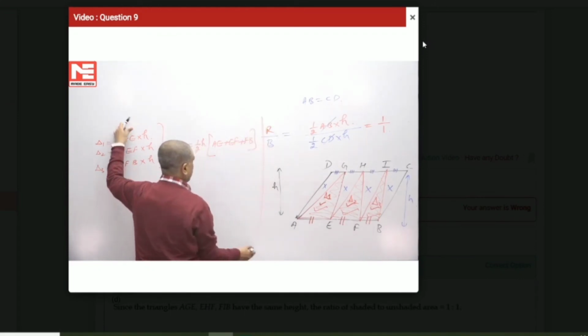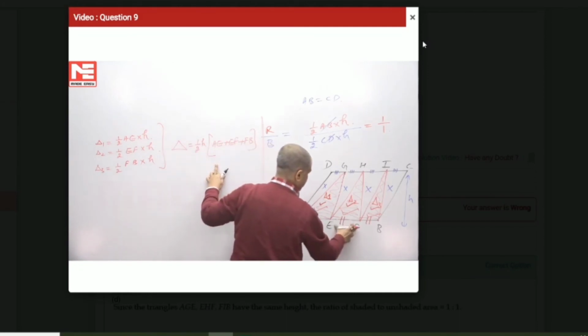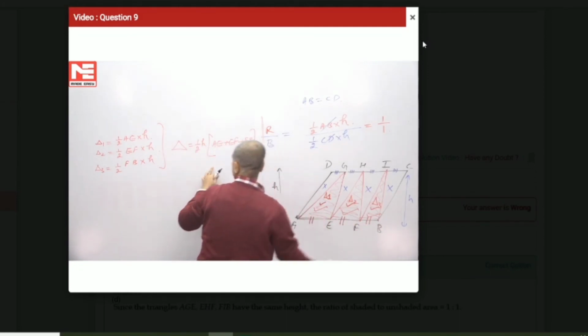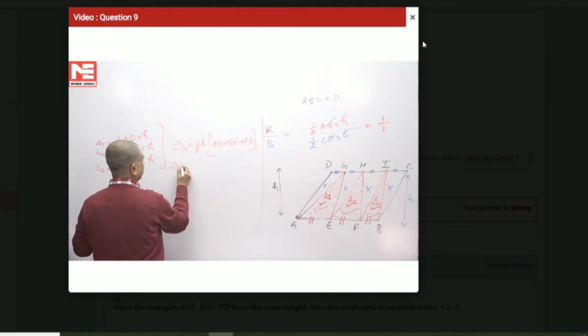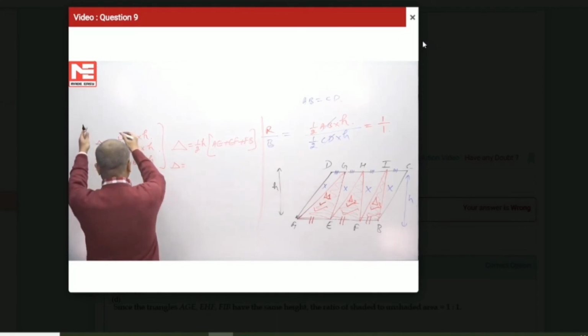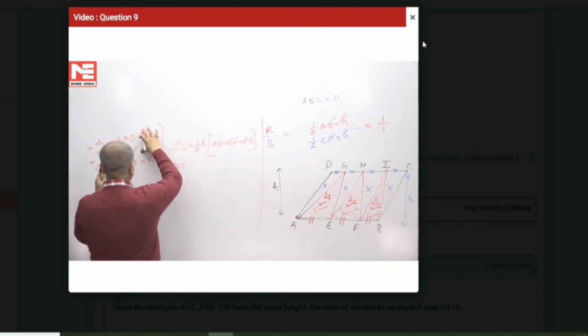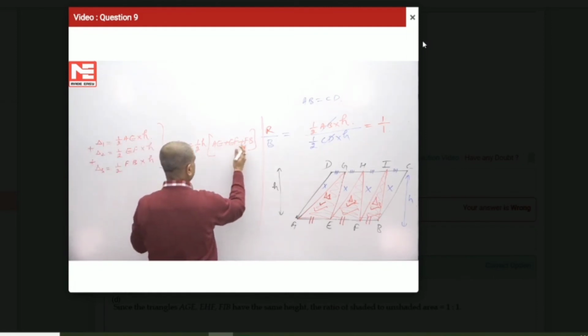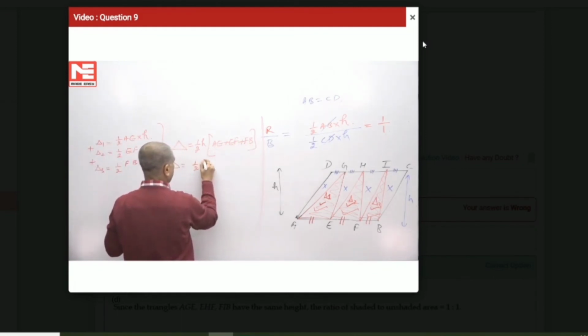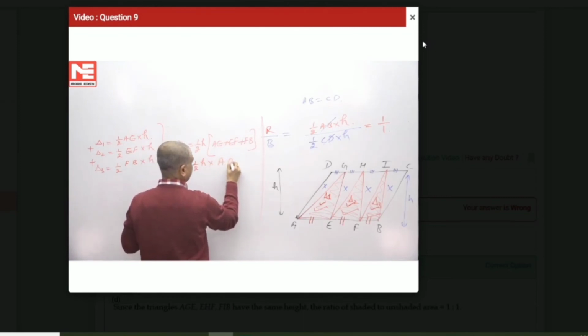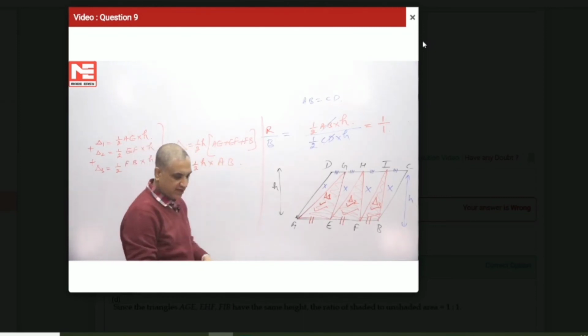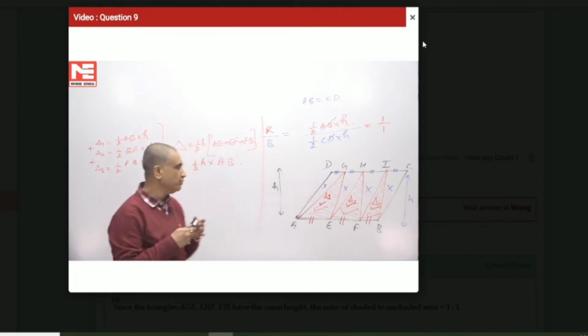The complete red area will be delta 1 plus delta 2 plus delta 3, half H common, AE, EF, FB, that is equal to half H into AB.